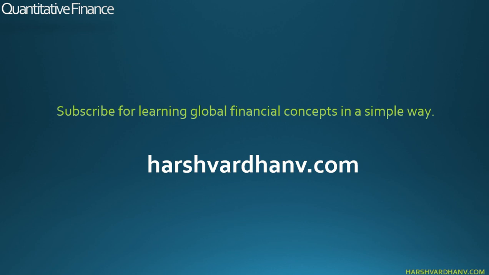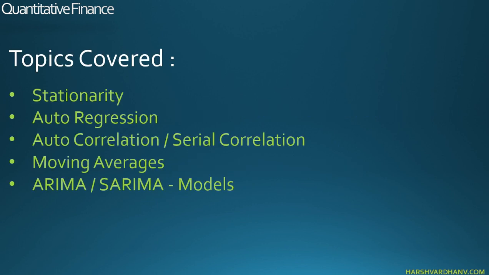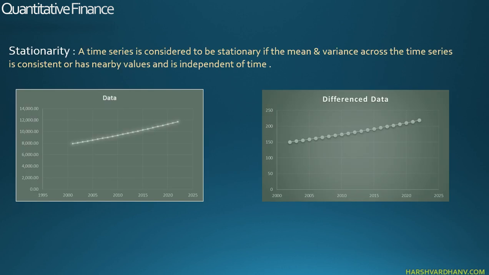Hi guys, let's get started with a new series based on quantitative finance. It's nothing new as such in the world of quants, but let's start to get the basics right. We're going to cover a couple of topics in this one: stationarity, what is auto regression, what is auto correlation or serial correlation in a regression or in time series data, what are moving averages, and finally we'll cover the model which is a combination of all these, the ARIMA and the SARIMA models. So let's get started.